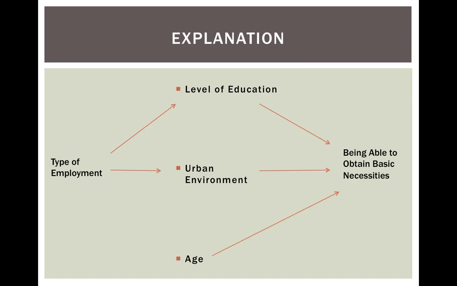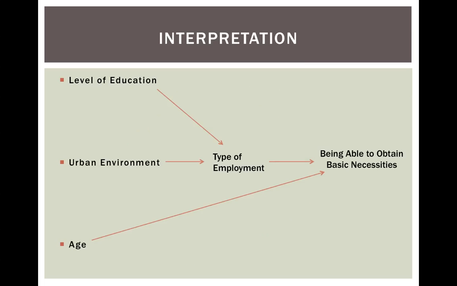When there is a spurious relationship, there are 2 ways it can be conceptualized: explanation or interpretation. When looking at the conceptual models, interpretation makes the most sense for the spurious relationship. This is because your level of education and living in an urban area would affect the type of employment that you would receive, which would then lead to being able to gain basic necessities.